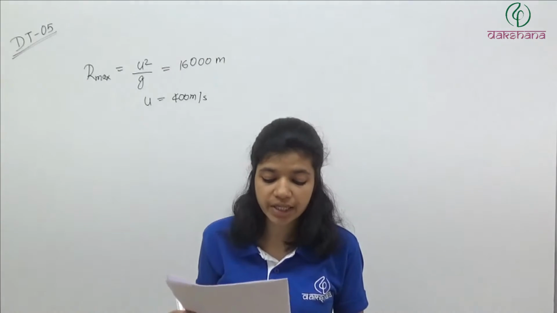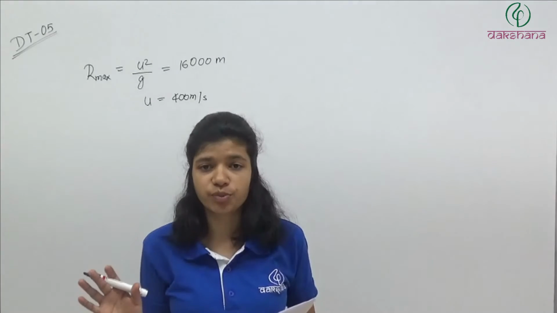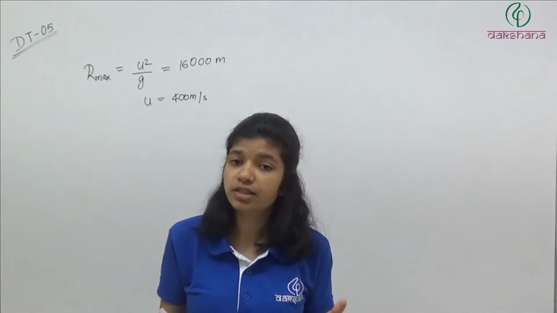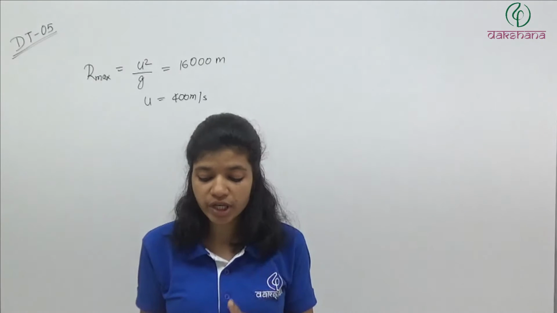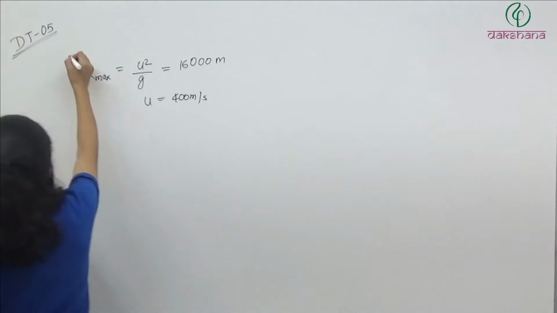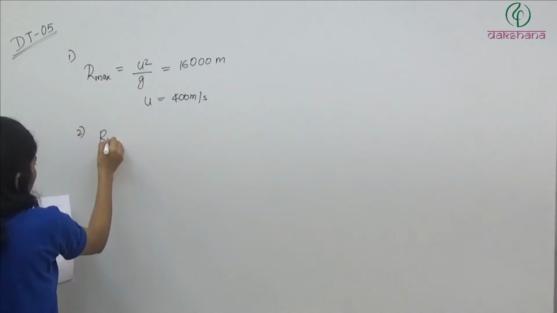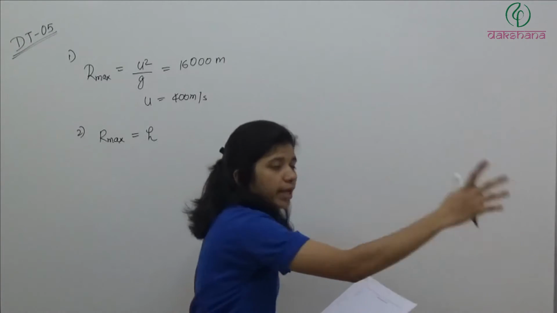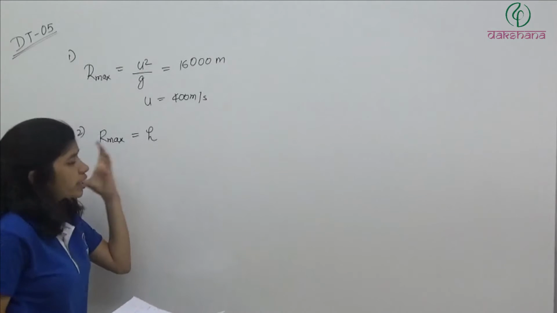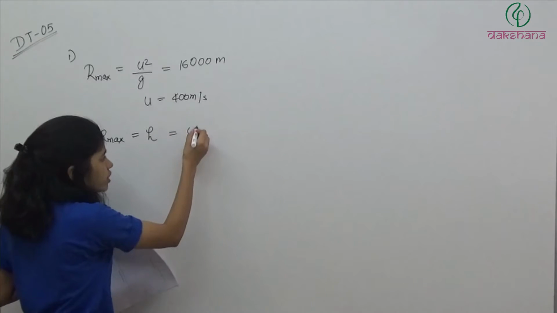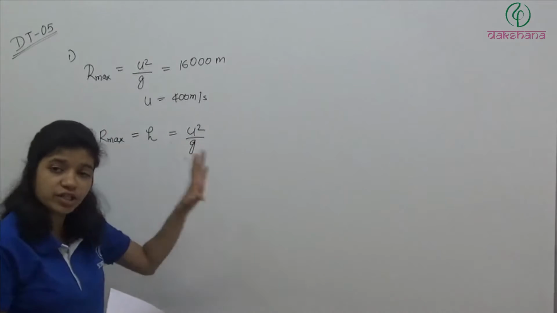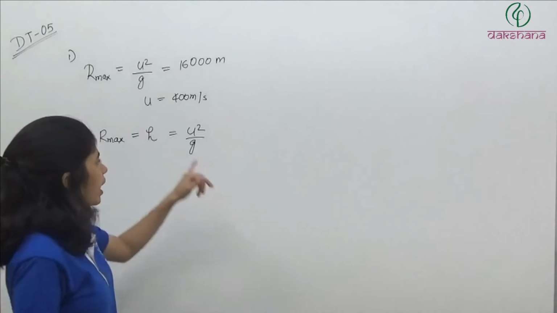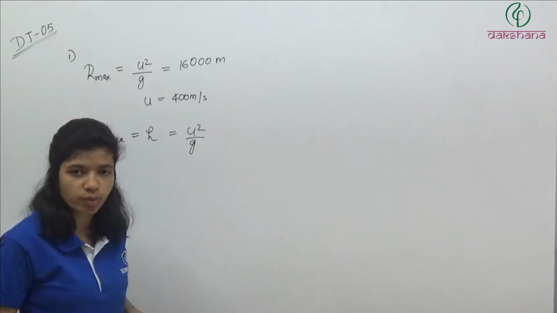Question number 2: a person can throw a stone to a maximum distance of h meters. कितना दूर फेंक सकता है, maximum h distance? ठीक है, तो again ये क्या है? This is the maximum range, the greatest height to which he can throw the stone. So they are saying in the second question that R max for that man is equal to h. He can throw the stone to a maximum distance of h meters. So maximum range is h. Maximum range is always u square by g, because range is u square sin 2 theta by g, and sin 2 theta for maximum range is 1. Then maximum range is equal to u square by g.